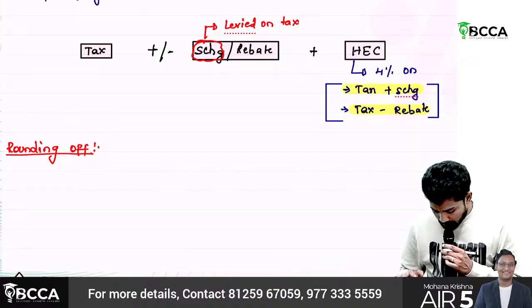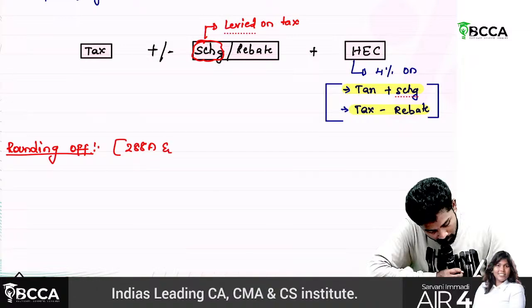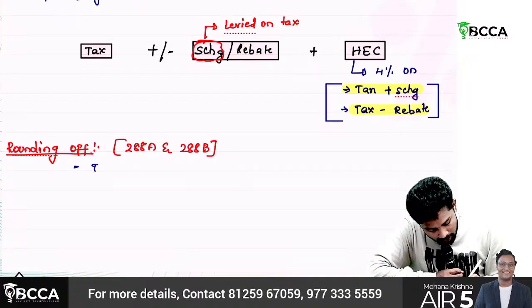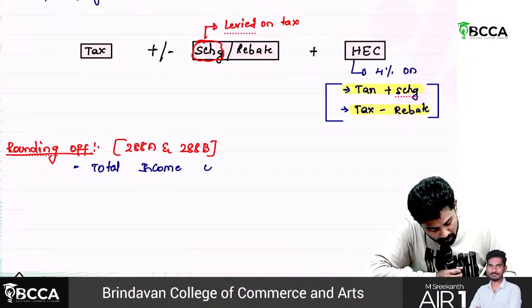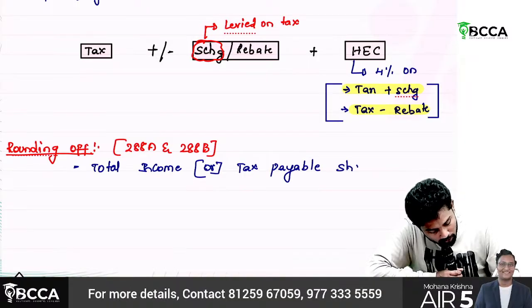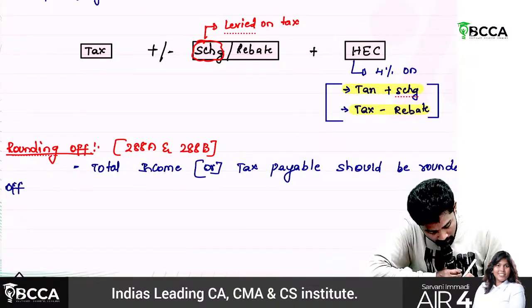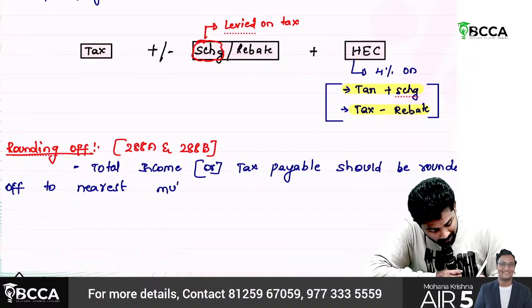Rounding off under Section 288A and 288B. So what does it say? Either total income or tax payable should be rounded off to the nearest multiples of rupees 1 or rupees 10.